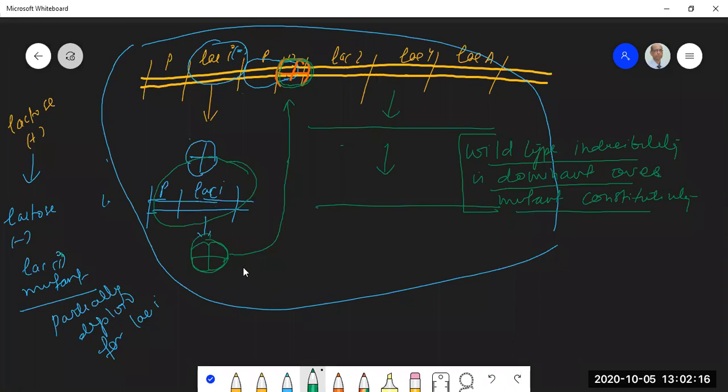Okay, in presence of lactose, what happens? When lactose molecule comes, it binds here and causes a conformational change. Okay, and as a result of that, it cannot go and bind over here. So in presence of lactose, we do not want this repressor to be occupying the operator, so that RNA polymerase can occupy the promoter and those genes can be transcribed, right? Okay, so this is one example that we have taken, we have understood.